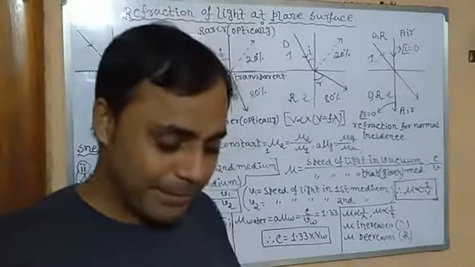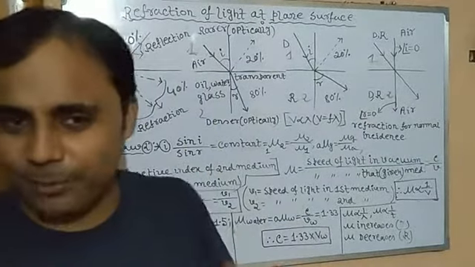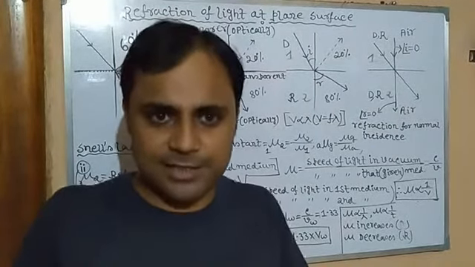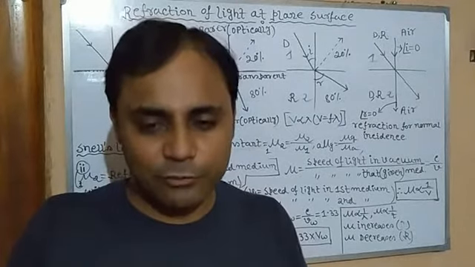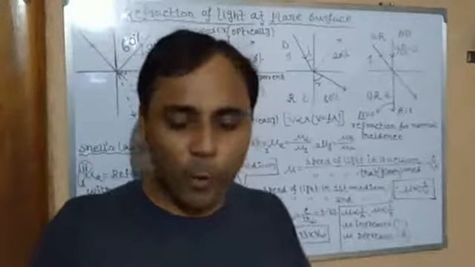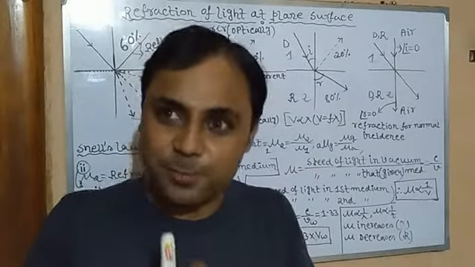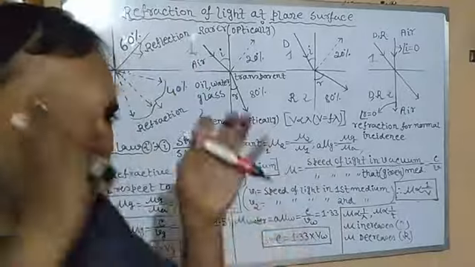So always remember that mu means traffic. More mu, more traffic. Very easy. Mu is optical density. If optical density increases, mu will increase and velocity decreases. If optical density decreases, mu decreases and speed will rise. So mu indicates the amount of traffic.